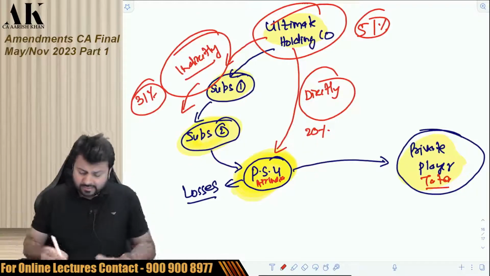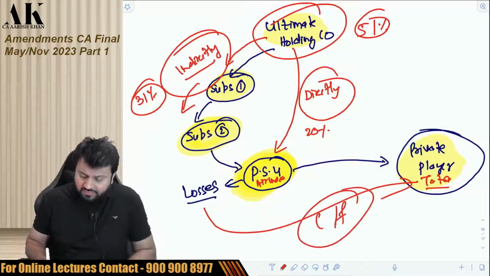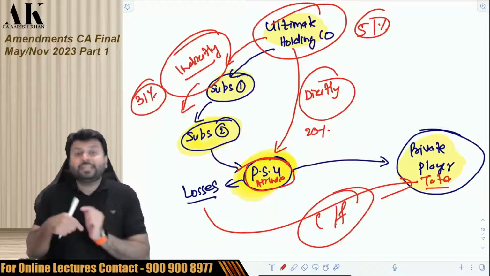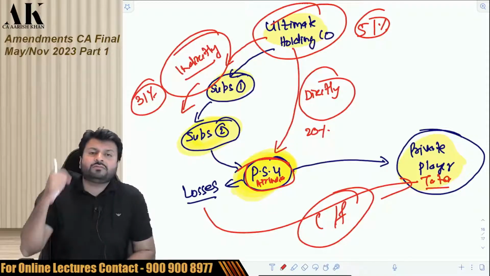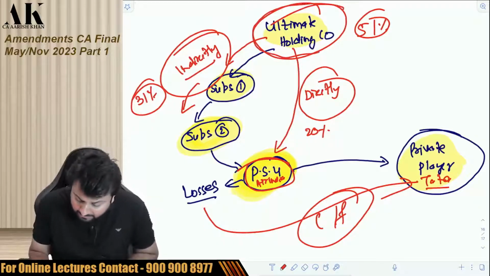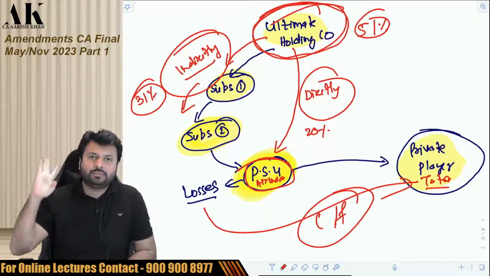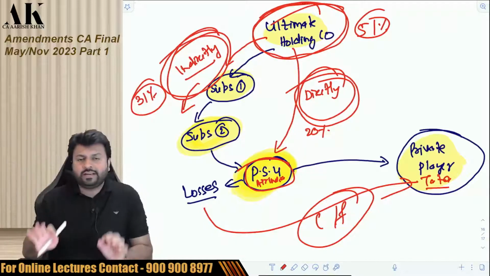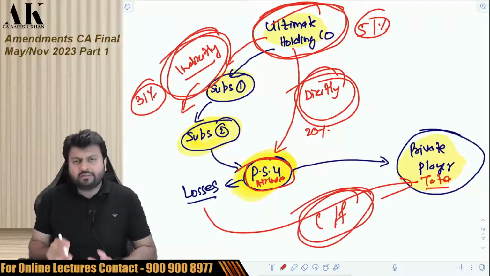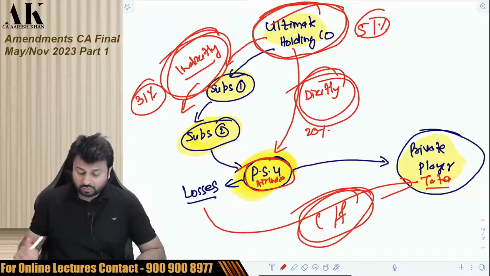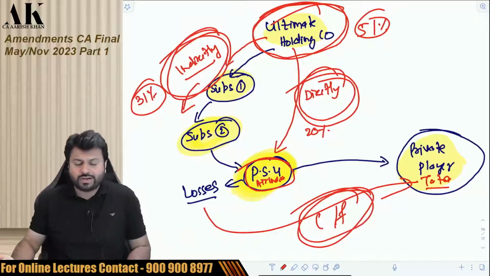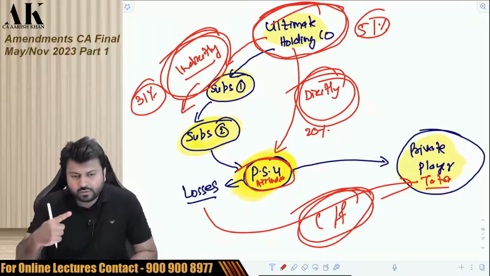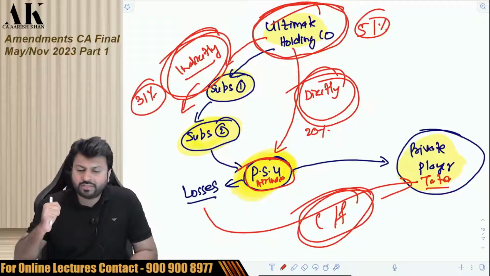If this is the case, we will allow the loss to carry forward, or else we will not allow the loss to carry forward. The government is saying that for the PSU which is getting sold, at least 51% of the voting power has to be held by the ultimate holding company, either directly or indirectly through layers of subsidiaries. If that is done, then we will allow the loss to carry forward, otherwise the loss will lapse. So if you want to take a photograph of this, you can take this. Otherwise, you will not understand the implication of this particular provision. Then we'll move ahead with the next one.